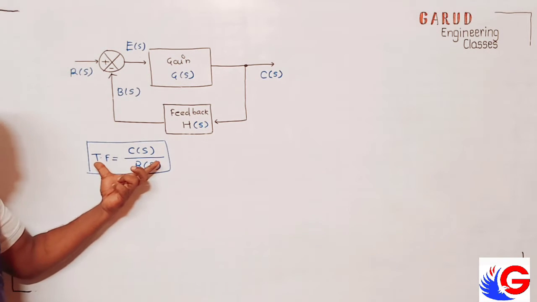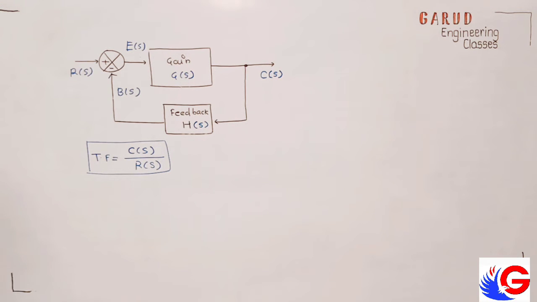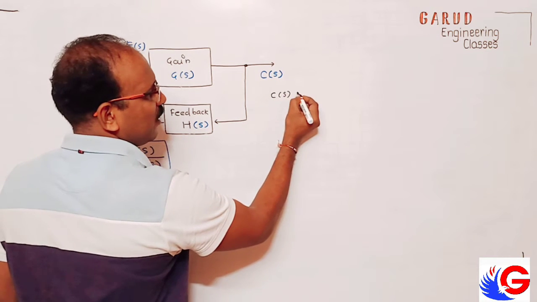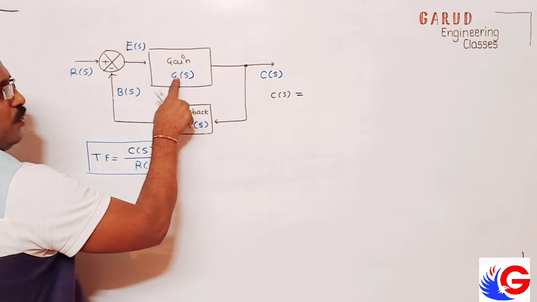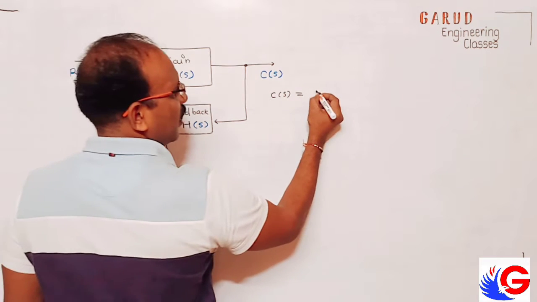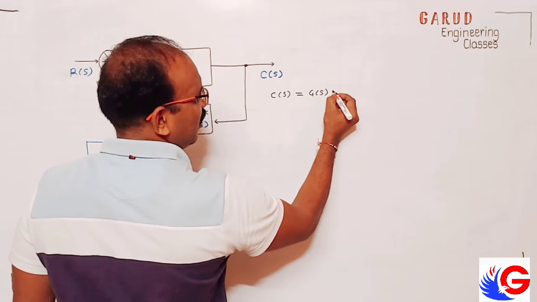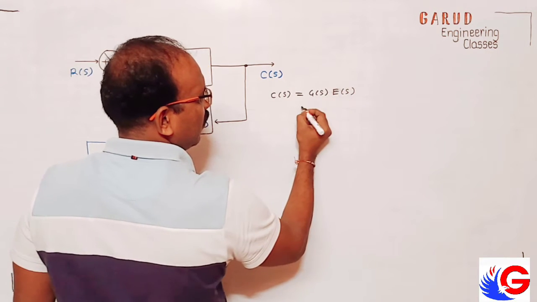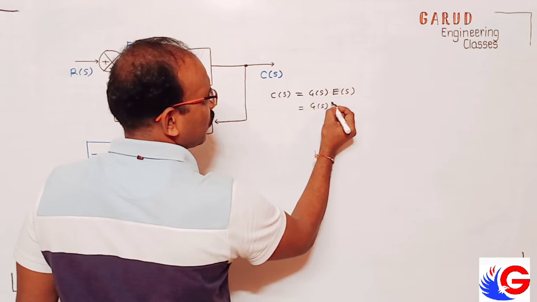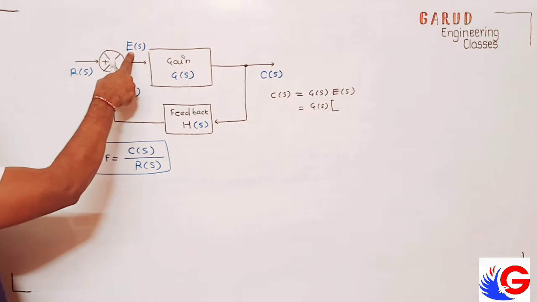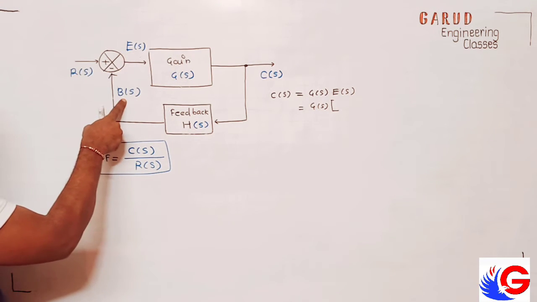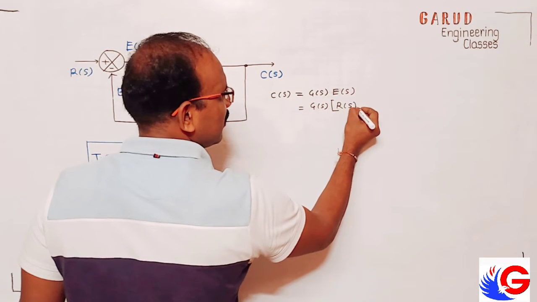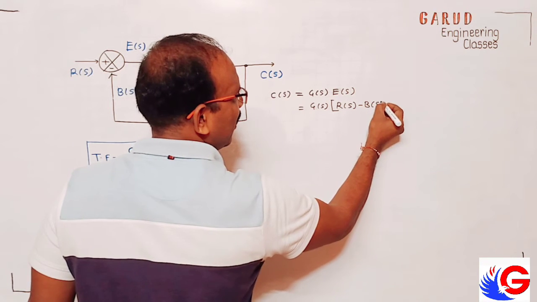But can we get the formula for this? Yes, we can find the formula for the transfer function. What is C of S? C of S equals G of S into E of S. But what is E of S? E of S is equal to this minus this. So R of S minus back signal.